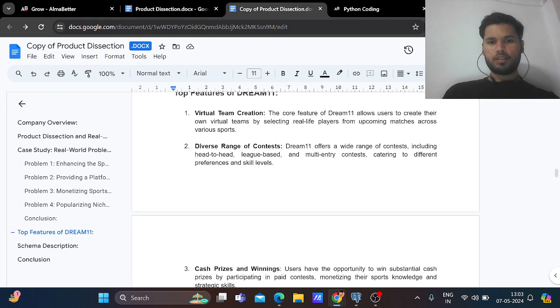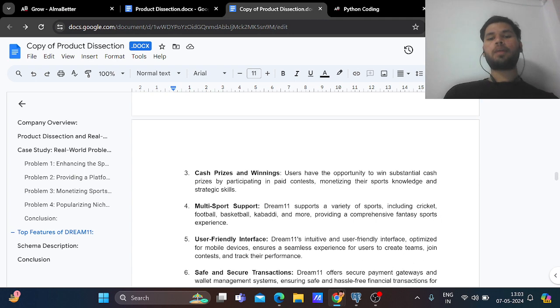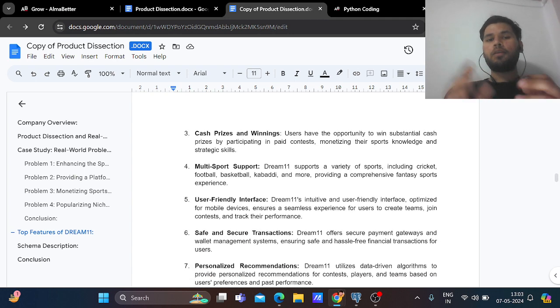Third is cash prizes and winnings. For a particular match, if the user participates in that contest, he or she can get a reward in the form of money. Like if you participate in a 39 rupees contest and come first, you will get 1 crore rupees or another type of cash prize. So this also gives cash prizes and winnings.